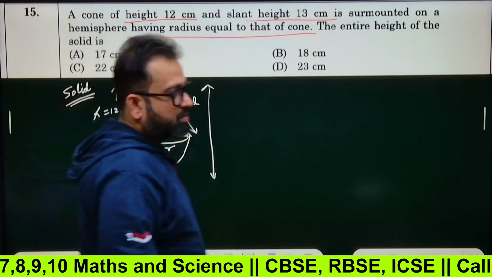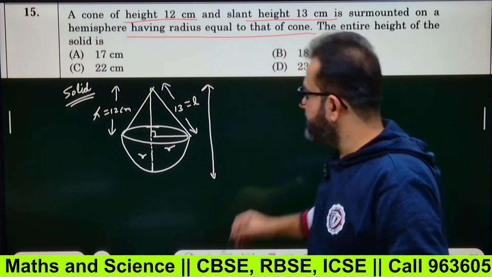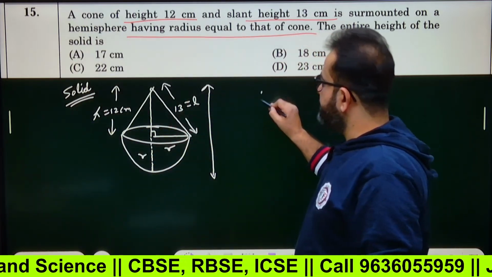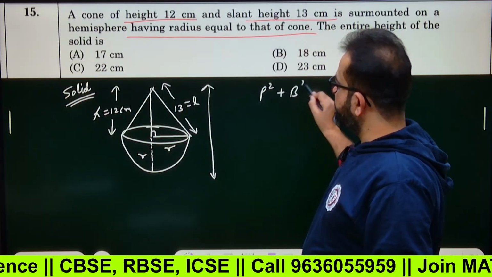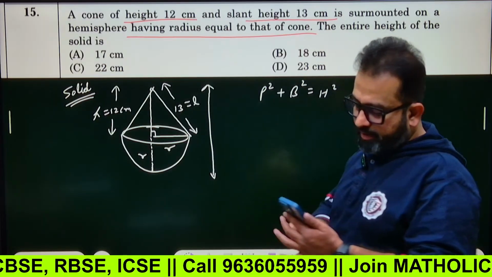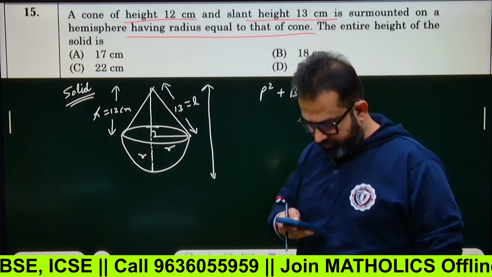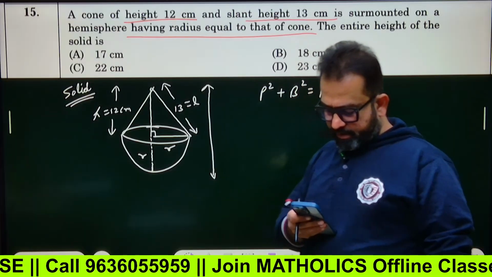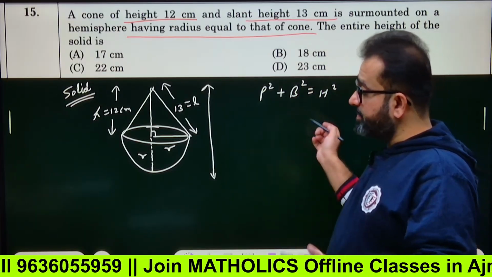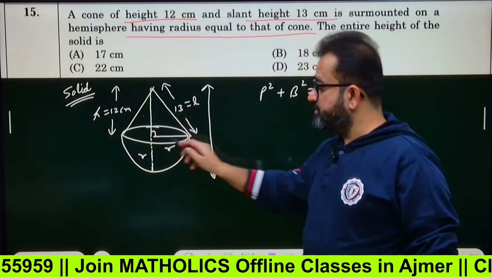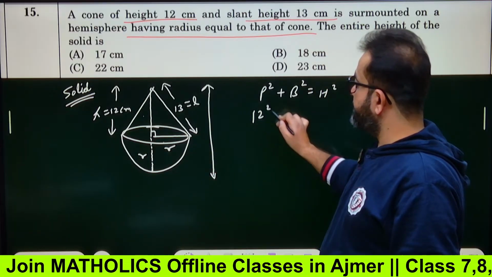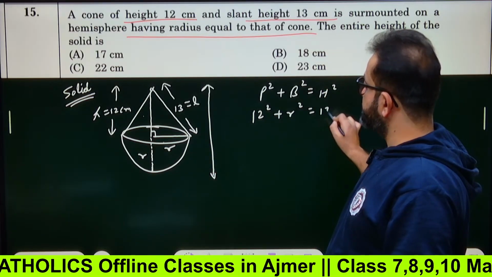So we know that L square is what? We know that perpendicular square plus base square equals to hypotenuse square. What is perpendicular in this case? Anyone in the comments? What is perpendicular upon base? Perpendicular will be this one, base will be this one. So 12 square plus small r square equals 13 square.